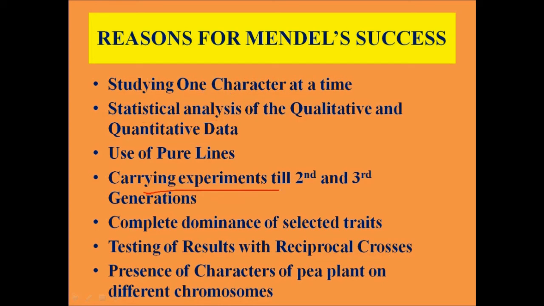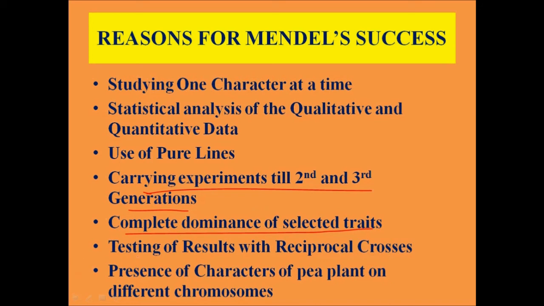Mendel carried out his experiments till the second and third generations. This was basically to determine whether the plants which he obtained in the F1 generation and F2 generation were pure plants, that is pure tall, or hybrid tall. So this was the most important reason for his success. Complete dominance of selected traits. The 7 pairs of contrasting characters which Mendel had selected were completely dominant over their corresponding recessive traits. This was another reason for his success.